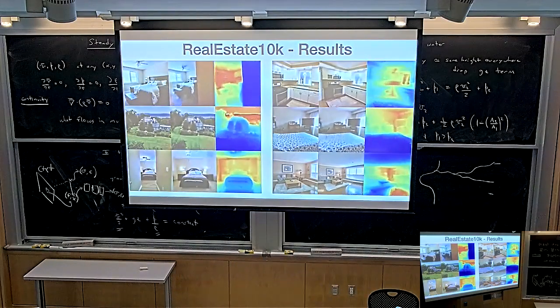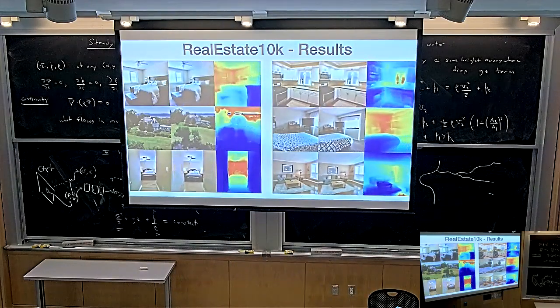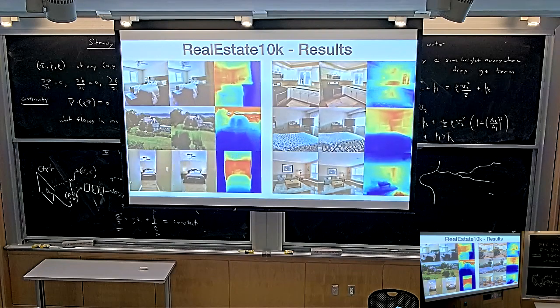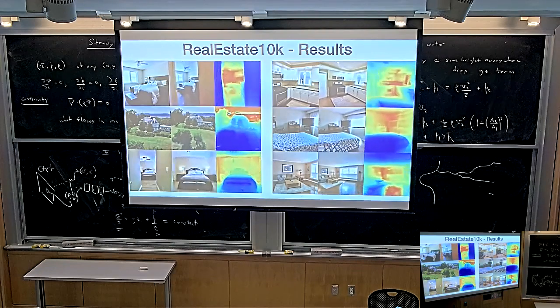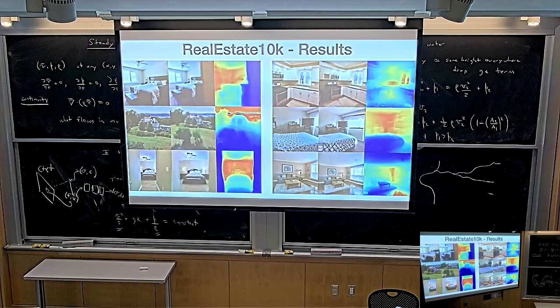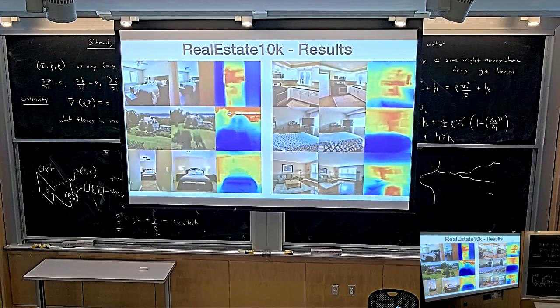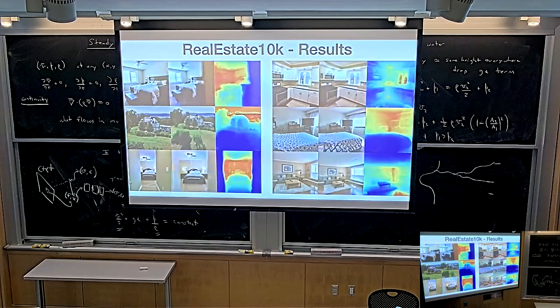So here's the Real Estate 10K data set, lots of kitchens and bedrooms, and a few outdoor scenes like this one. This is always the depth map, and it's pretty cool. All of these were reconstructed from a single image. And you can do cool stuff here, for instance, right?